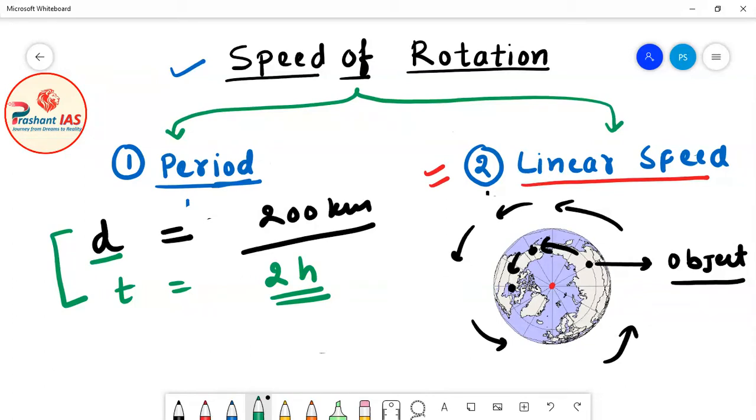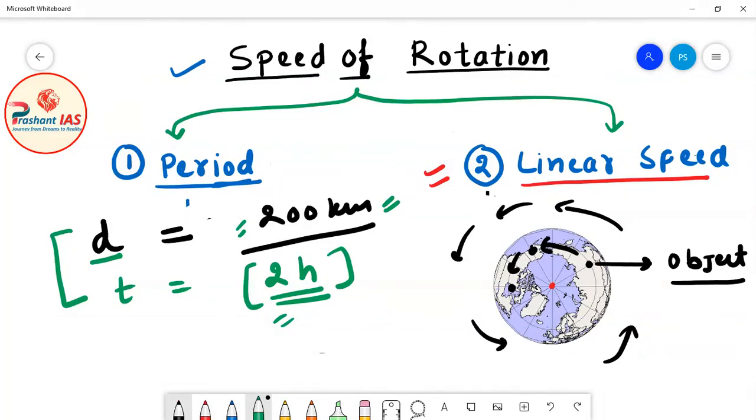Okay, so you want to come to Delhi, or you want to come to Delhi for any other reason. The distance between your hometown and Delhi is 200 kilometers, and it takes 2 hours for you to reach Delhi from your hometown. Now what is your speed?